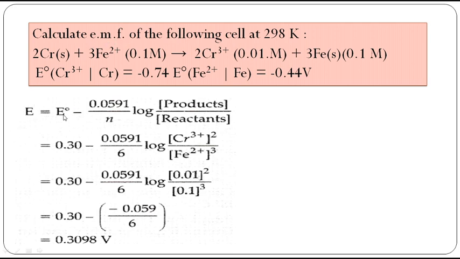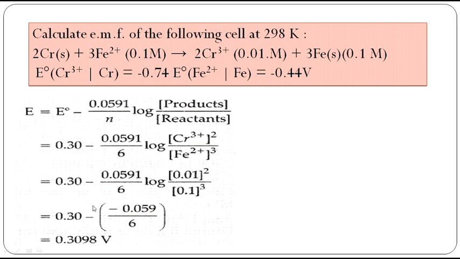E cell is equal to E naught minus 0.059 by n into log of product concentration by reactant concentration. So what is product? Anodic concentration by cathodic concentration. So chromium 3 plus is 0.01. Number of moles 2, so I am putting square here, by this one 0.1. Number of moles 3 here, so cube.